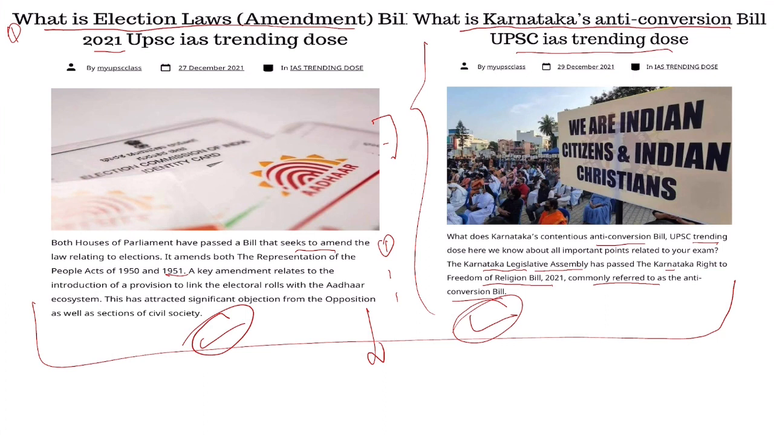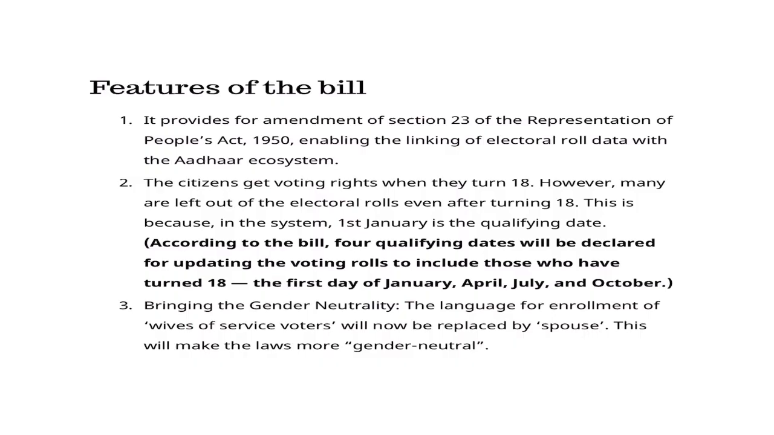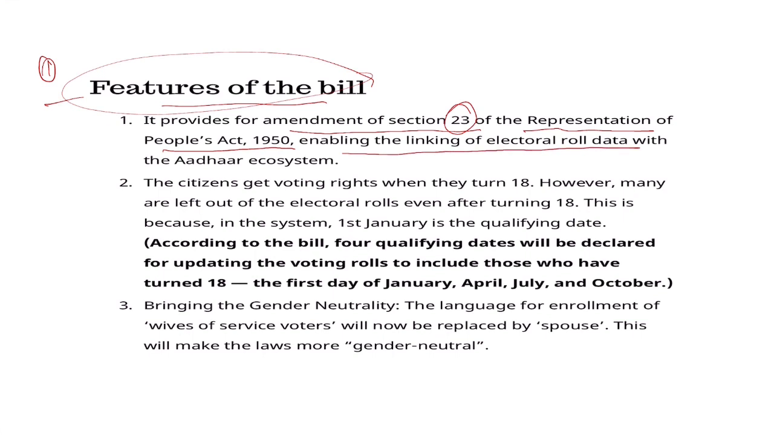This bill will amend the Representation of the People Act 1950 as well as the Act of 1951, so both laws are going to be changed by this amendment. Now, the very important features of the bill. It provides for the amendment of section 23 of the Representation of the People Act 1950, enabling the linking of electoral roll data with the Aadhaar ecosystem. So basically, we need to link our voter ID with our Aadhaar card. This is the basic important thing.